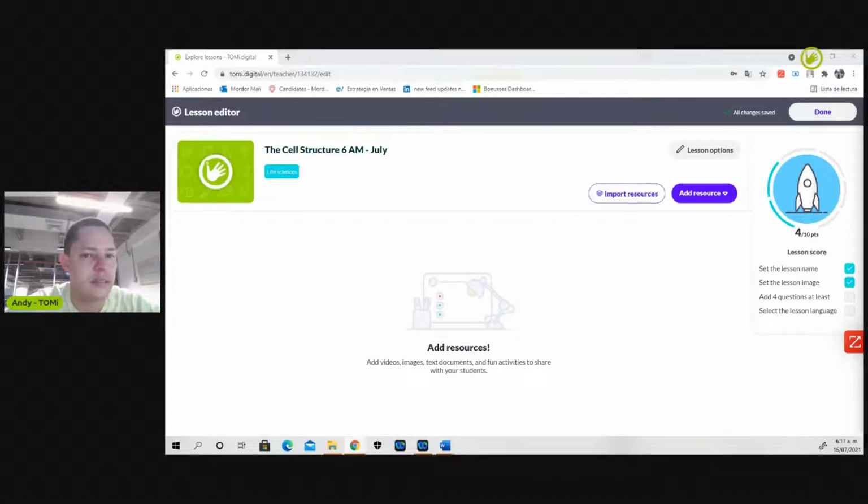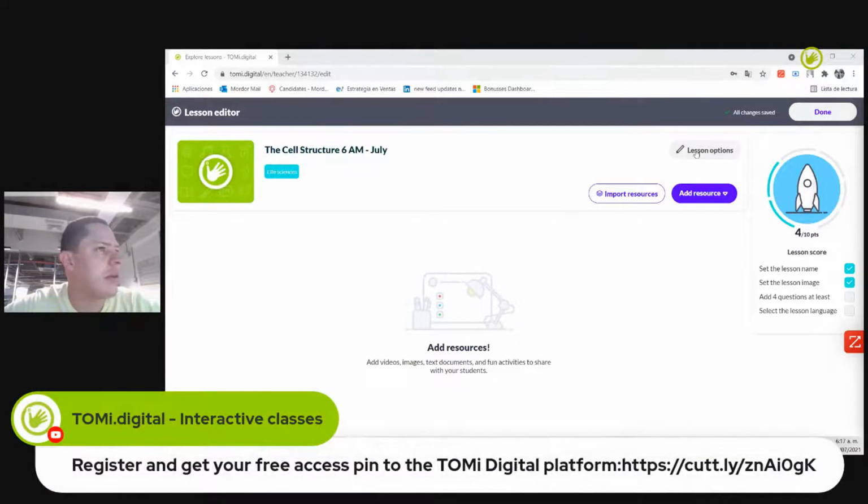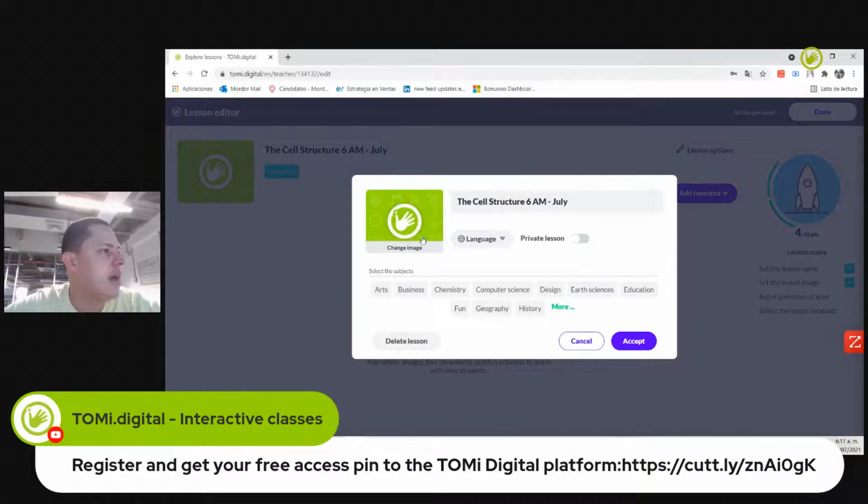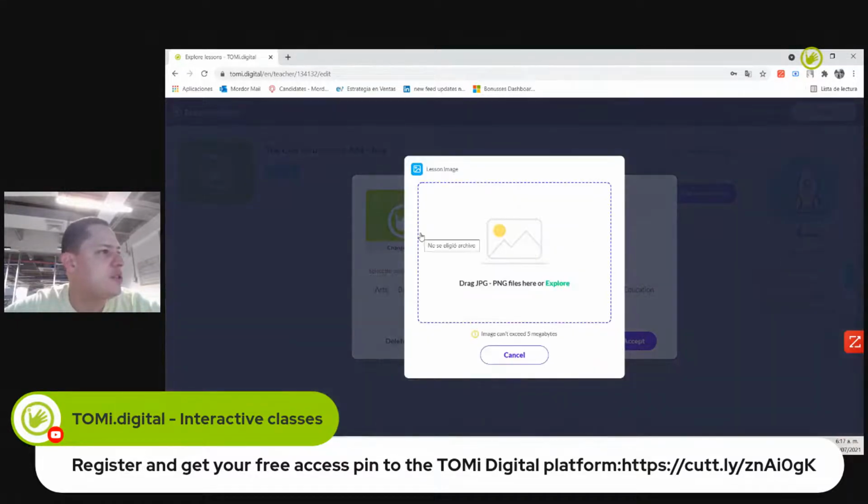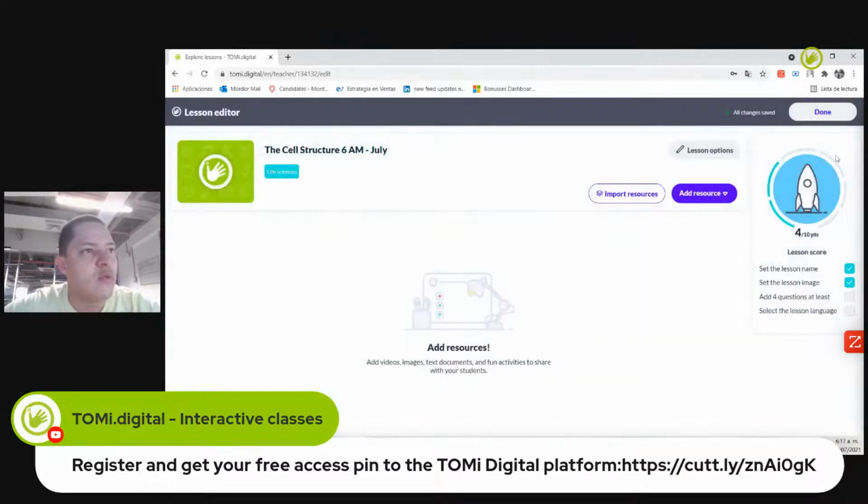Perfect. And right now, here I have the canvas, or the place where magic's done. So first of all, lesson options. Okay, let's go back here, cancel. And right here on the right side of the screen, I will be able to see my progress.